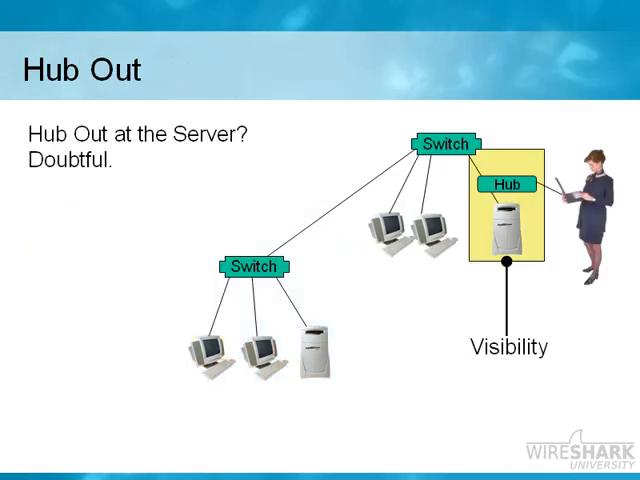Now, it's very unlikely that somebody is going to let you disconnect a server from the network so that you can put your hub in there so you can listen to traffic. That is doubtful. So when we get to the area of going to a server or one of the critical devices on a network, and we need to look at the traffic to and from that machine, and that machine is hanging off of a switch, hubbing out is probably not the best way to go.